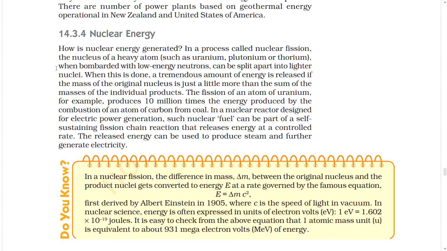The fission of an atom of uranium, for example, produces 10 million times the energy produced by the combustion of an atom of carbon from coal. In a nuclear reactor designed for electric power generation, such nuclear fuel can be part of a self-sustaining fission chain reaction that releases energy at a controlled rate. The released energy can be used to produce steam and further generate electricity.